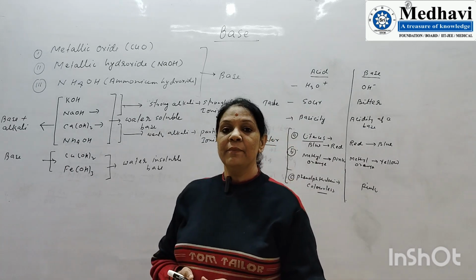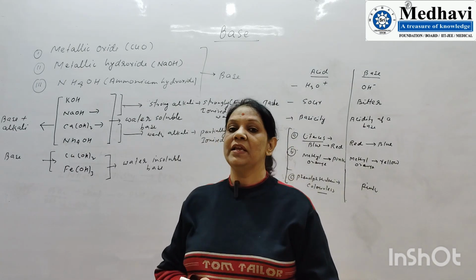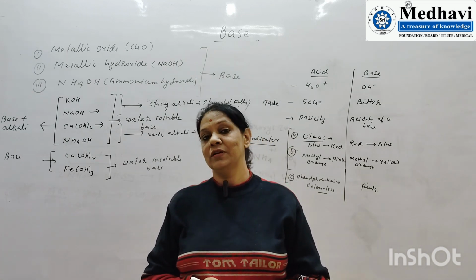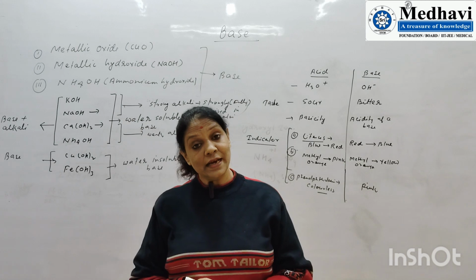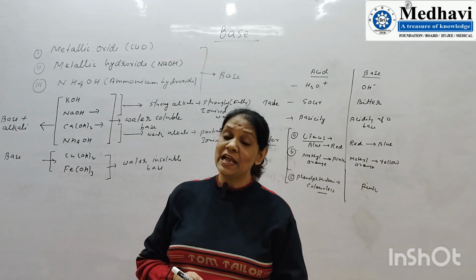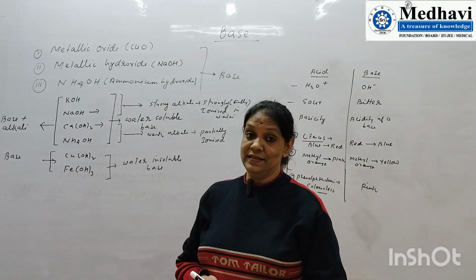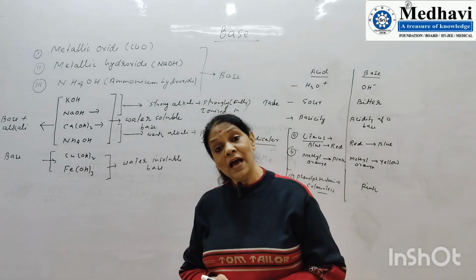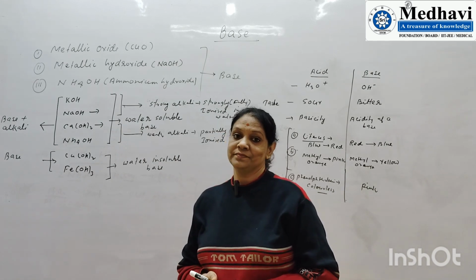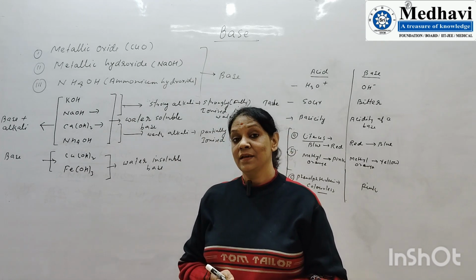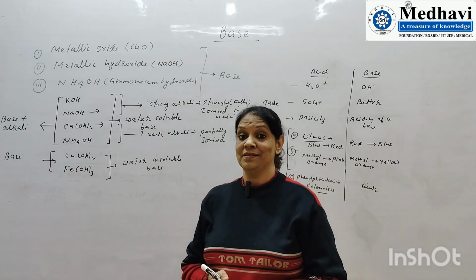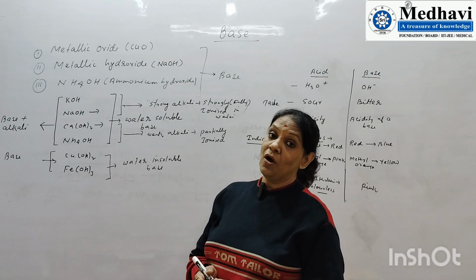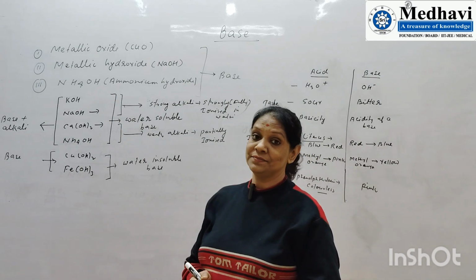So we can say that those bases which are soluble in water are called alkalis. Alkalis which are completely ionized in water are called strong alkalis, and those which are partially ionized in water are called weak alkalis. So alkalis are an exceptional case. All alkalis are bases because they give hydroxyl ion. All alkalis are base, but all bases are not alkalis.